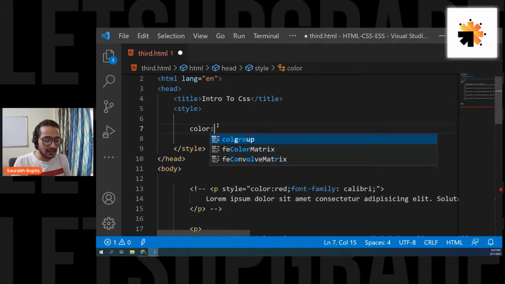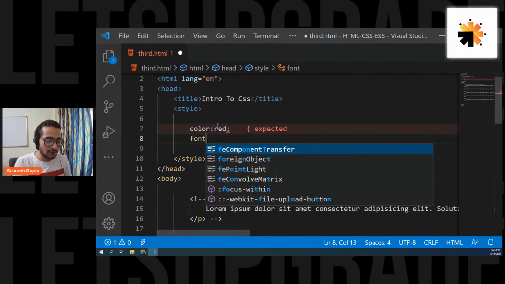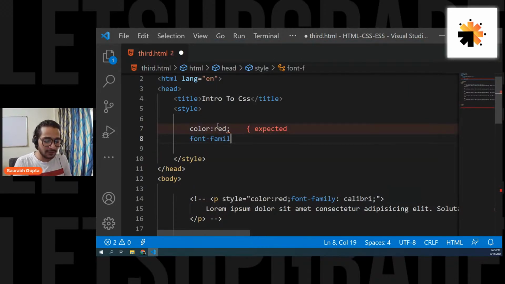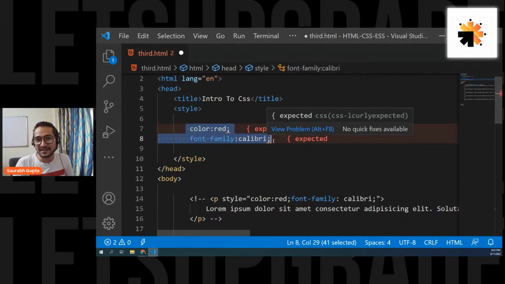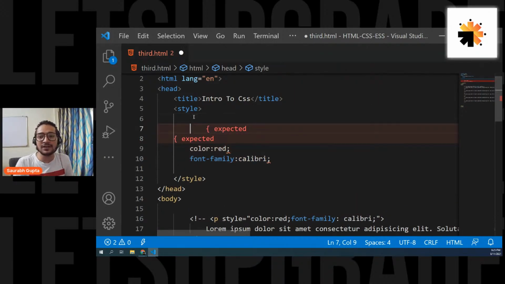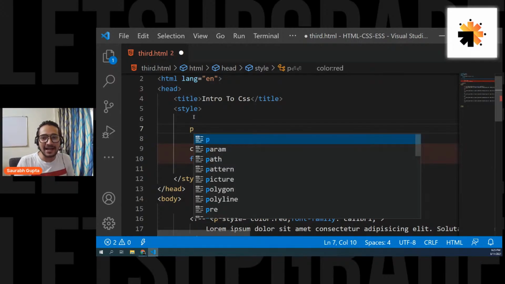I want to apply color red, and I also want to apply font family Calibri. Now, these are the two CSS properties that I want to apply to all the p tags. So how am I going to do that? To do that, you have to use something called a selector. So what you do is simply write the tag name.